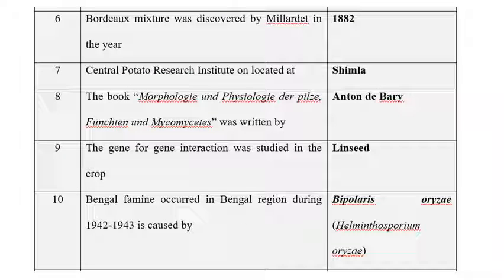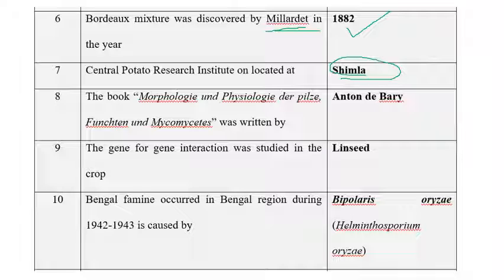So the next one is: Bordeaux mixture was developed by Millardet in the year 1882. They will ask questions like this: who discovered Bordeaux mixture? Millardet. The composition of Bordeaux mixture is 1:1:100, that is 1 kilogram of copper sulfate, 1 kilogram of lime or hydrated lime, and 100 liters of water. That is the composition of Bordeaux mixture. Originally, Bordeaux mixture was developed by Millardet in the year 1882. So the next question is: the Central Potato Research Institute is located at Shimla.